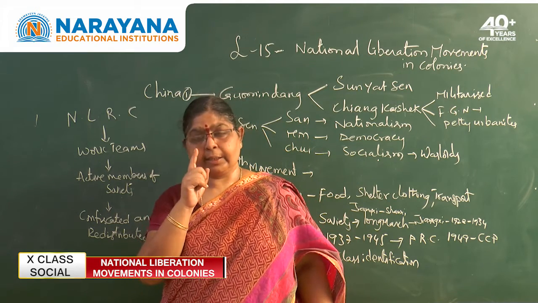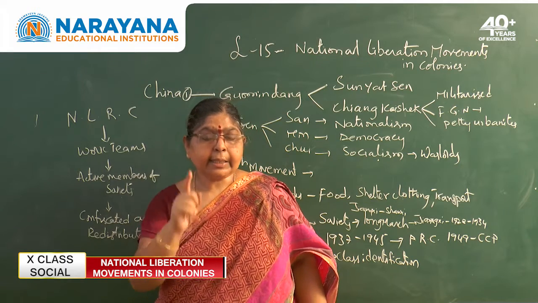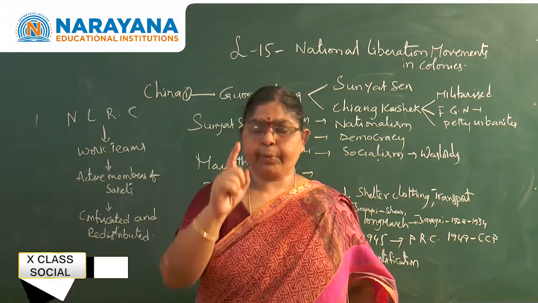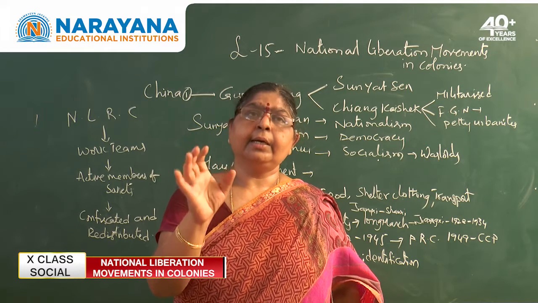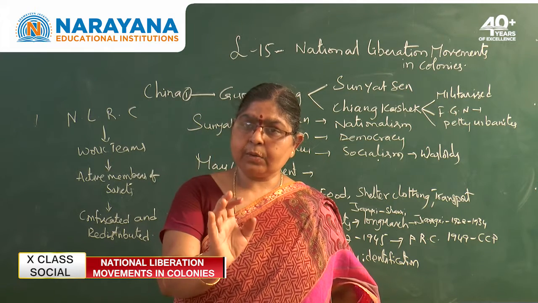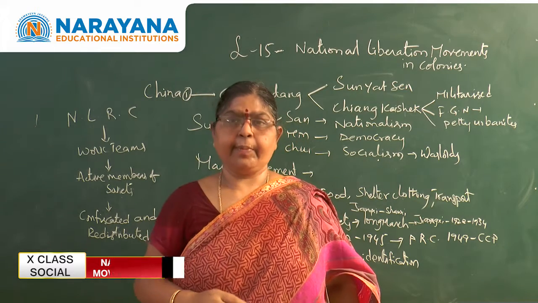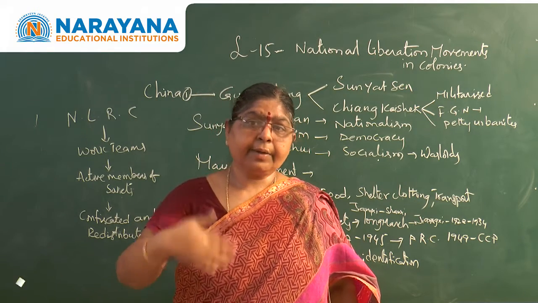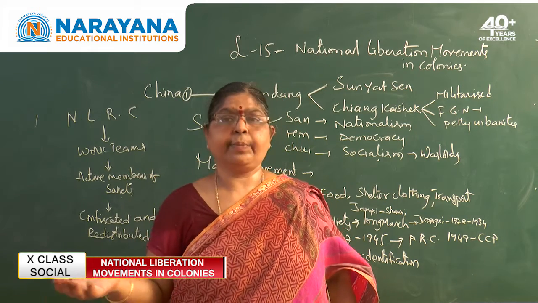Another very important step taken by the Chinese government was undertaking adult literacy programs. They established evening schools or night schools, and literacy programs were implemented. With this, the literate population increased. Universal primary education was implemented.